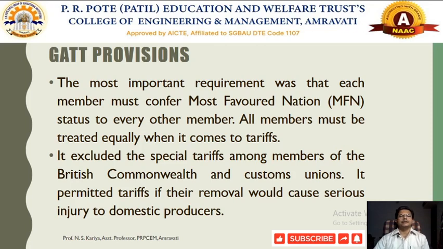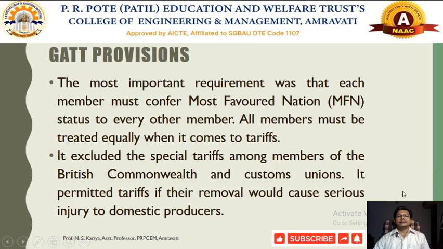the most favored nation clause was introduced particularly not to discriminate between the member countries and to conduct international trade equally, by means of reducing the tariff, and by that we are giving importance to the countries with whom we are involved in international trade.